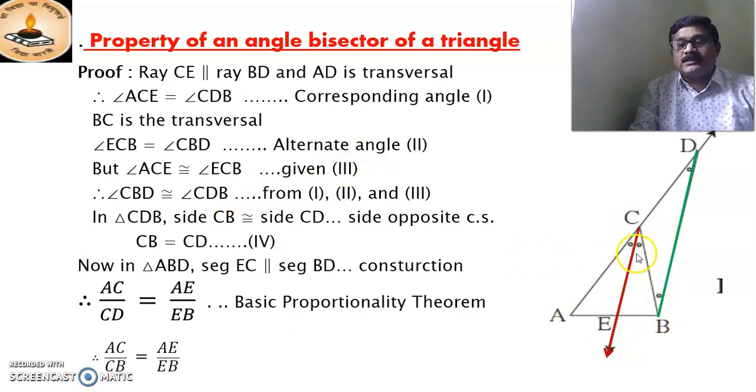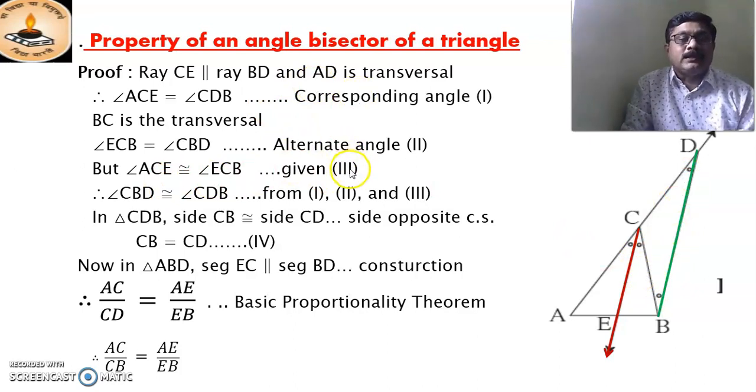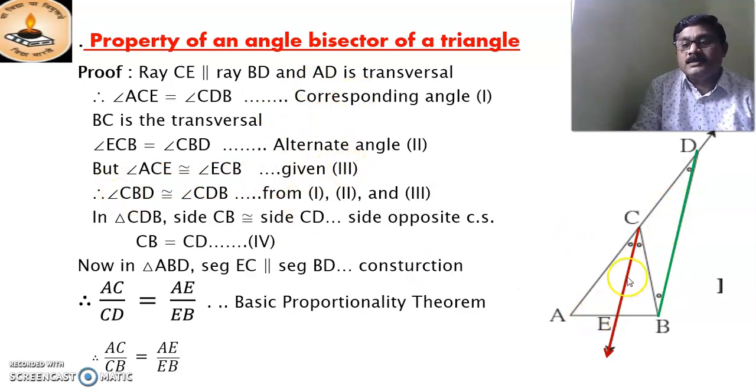Therefore, these two angles are congruent, these two angles are congruent, and also these two angles are congruent. Therefore, from 1, 2, and 3, angle CBD and angle CDB are congruent. In a triangle, if two angles are congruent, then the opposite sides of those angles are also congruent. That is the isosceles triangle theorem.